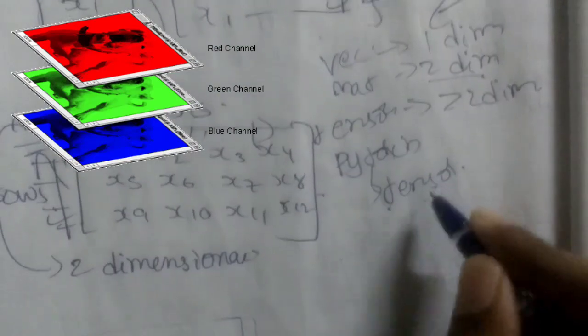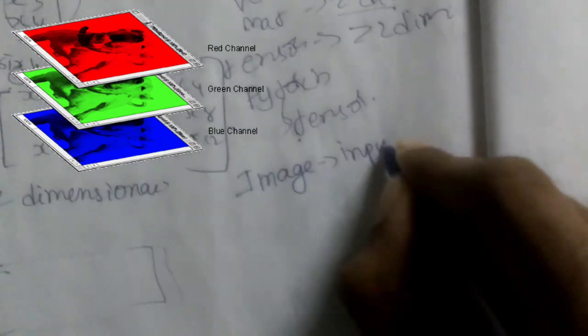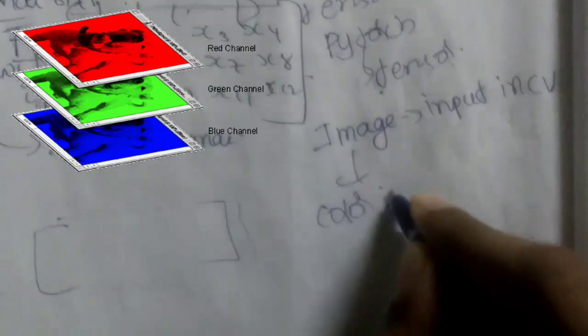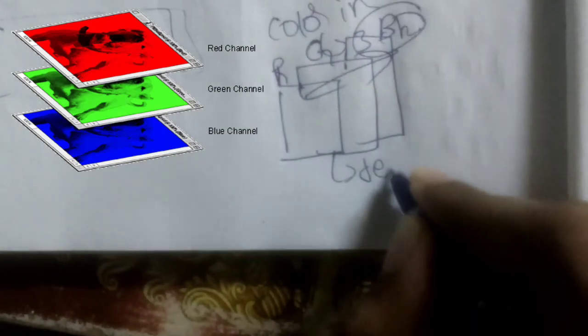So why are we calling something a tensor? An image is a main portion, like it's the input in computer vision. Let's say a color image, right? A color image has three channels, guys. If it has three channels, that means there will be an image like this, and an image like this, and an image like this. It has the channels R, G, B, three channels, guys.